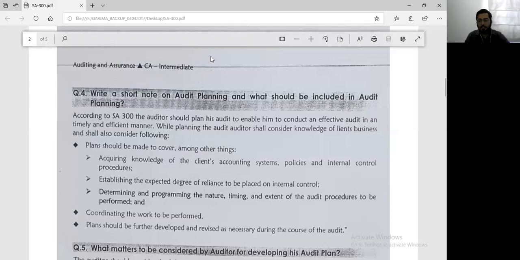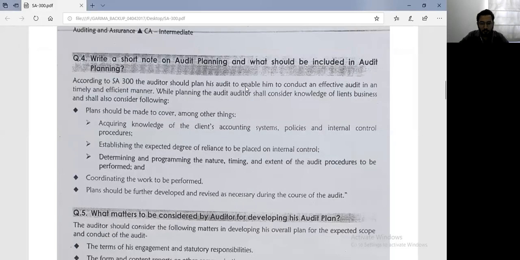So when the audit progresses, you would have anticipated that purchases will go smooth and then you will finish off the purchases in 2 days. But it may so happen that on the first day you find a lot of queries in purchases, which means further checking is required. So you will revise your audit plan and allocate more time to purchases. Similarly, it may so happen that you would have decided that sales will take a lot of time, but on the first day you find that sales is absolutely smooth and there are no queries at all. Then the time required for sales will be comparatively reduced. So this is the kind of revision which is always required when you prepare an audit plan and execute it.